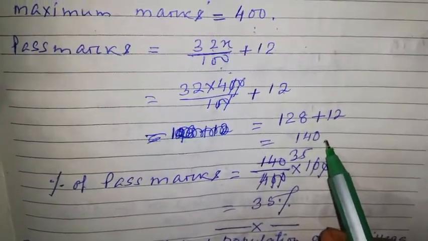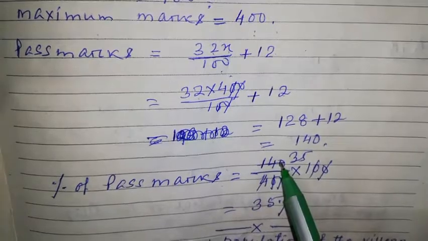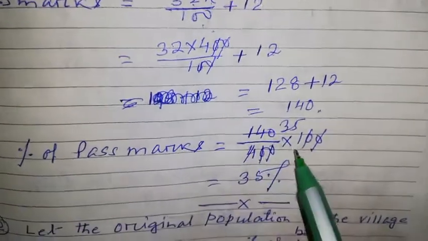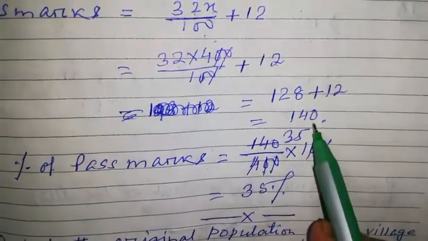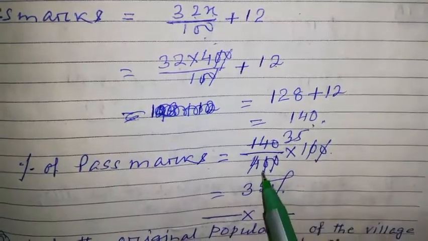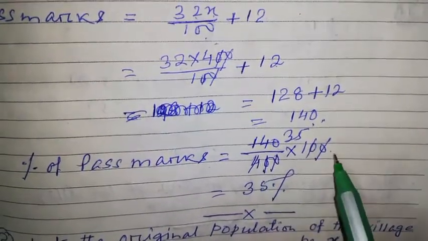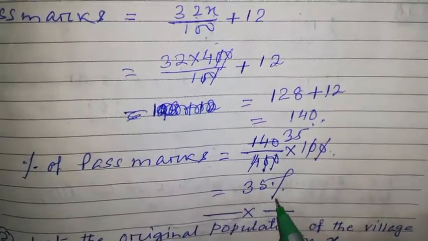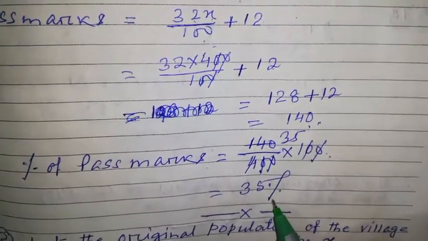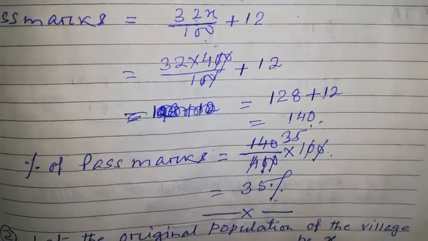Now how to find the pass percentage? Pass marks by the total marks multiplied by 100. What is the pass mark? 140. What is the maximum marks or total marks? 400 into 100. If you do the calculation, you are going to get 35%. I hope it is clear to you.